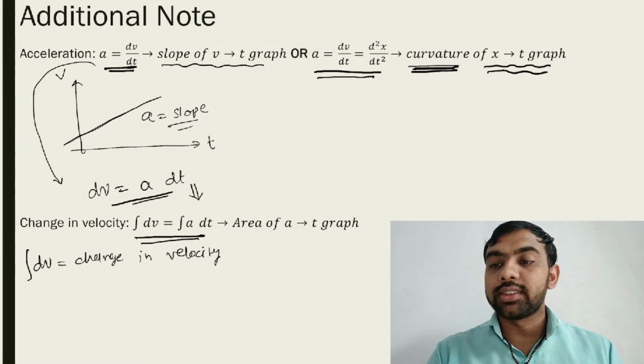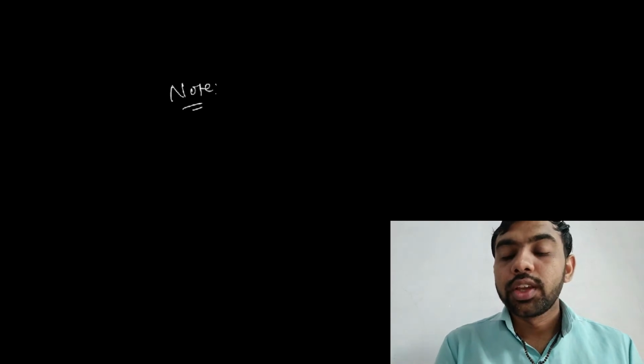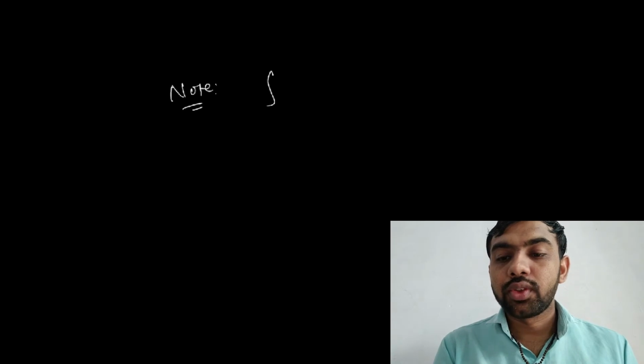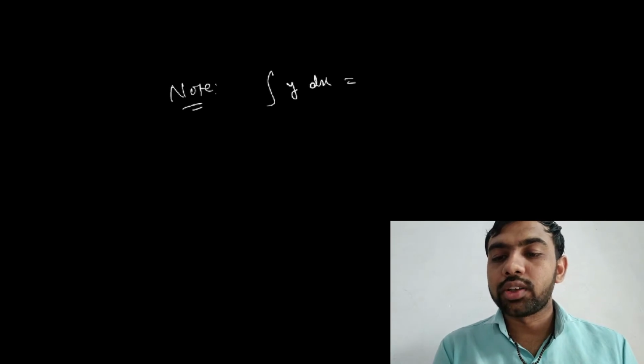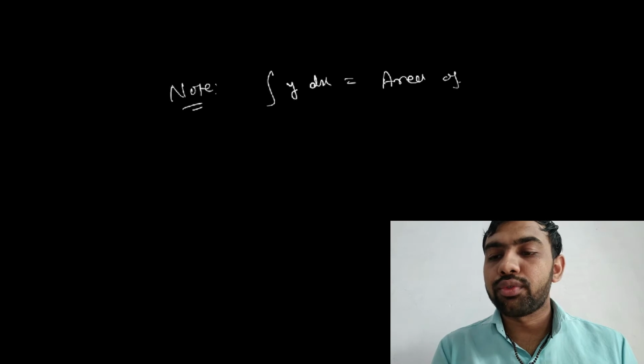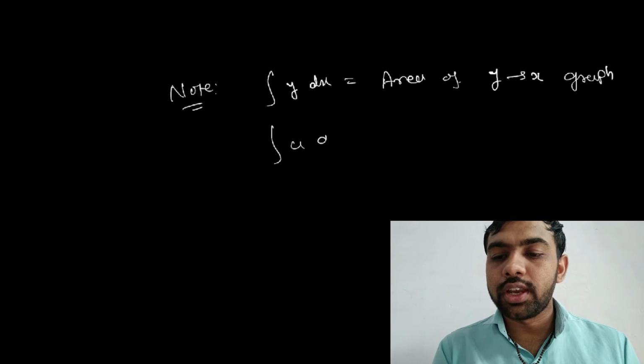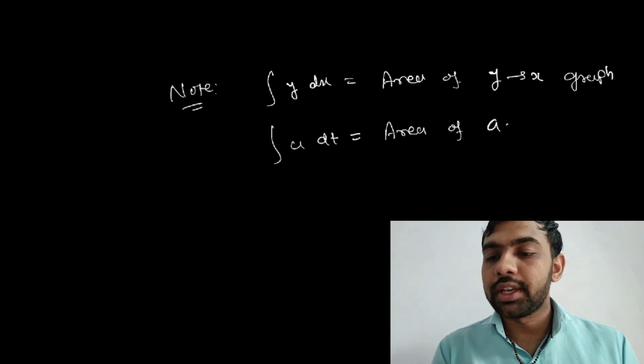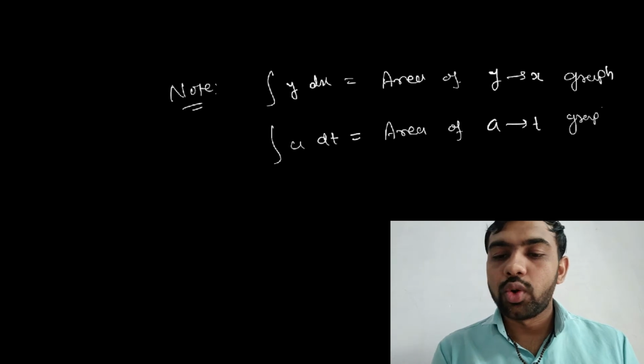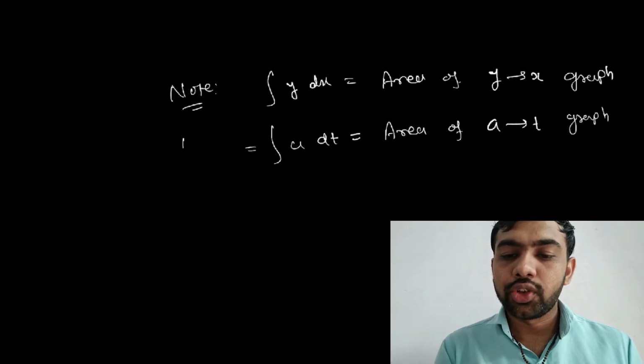If you have to write it like this, write down one note. Integration of y dx is what? Area of the y versus x graph. So similarly, integration a dt is what? Area of the a versus t graph, okay, and we call it integration dv, change in velocity.